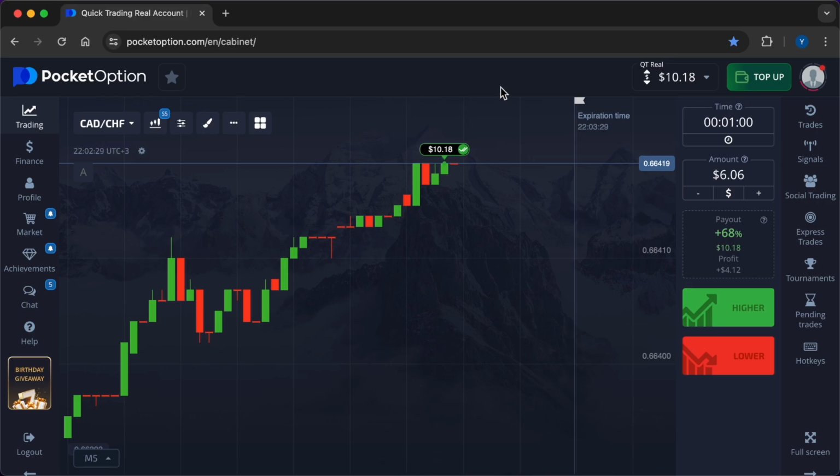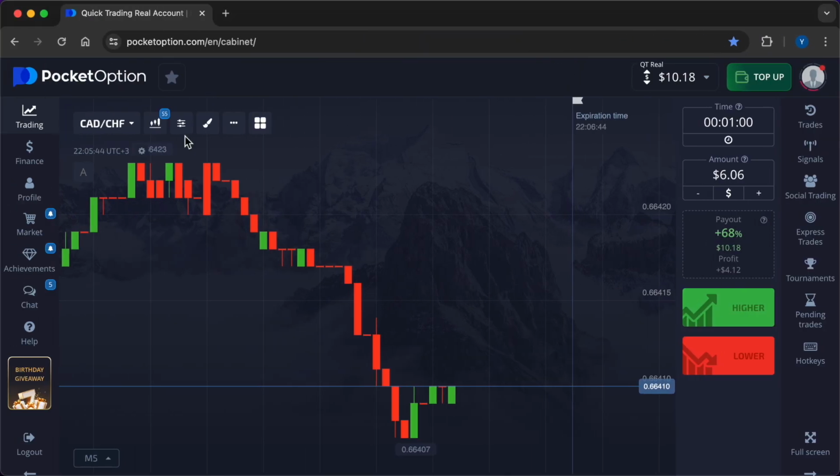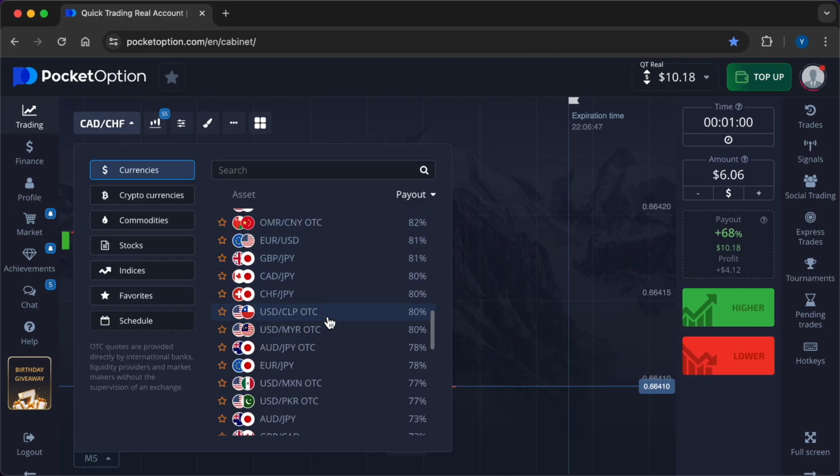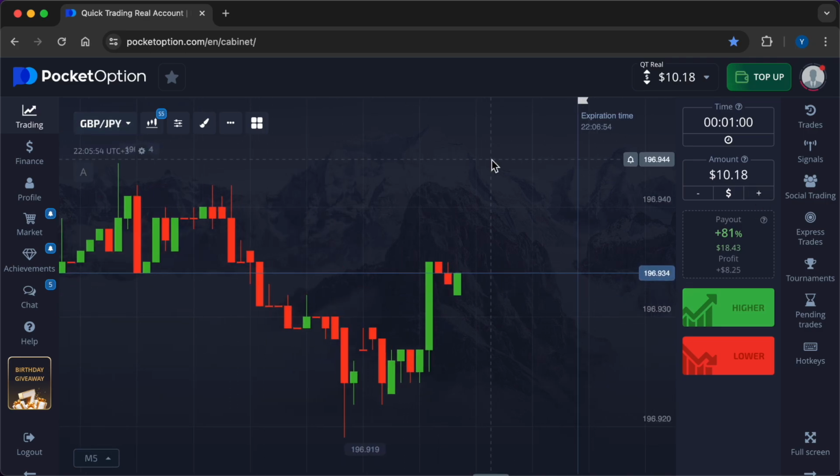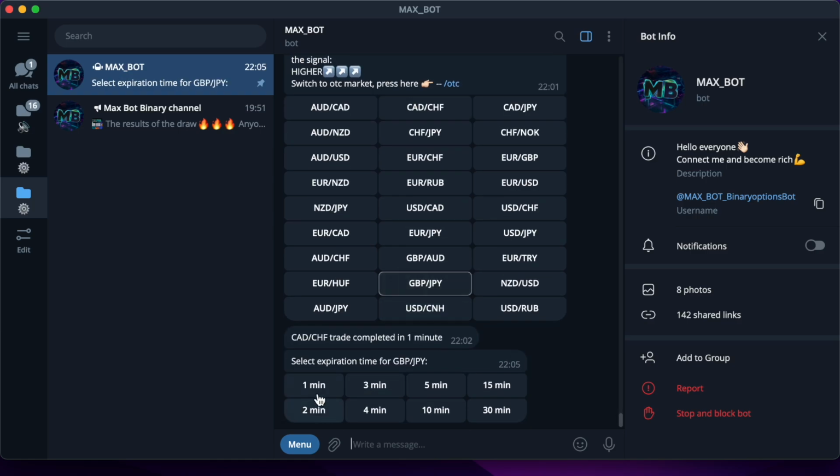Here comes another transaction closed on the plus side. I will work with a new currency pair with a higher payout. British pound, Japanese yen. I invest the whole amount of the deposit every time, for quick results.